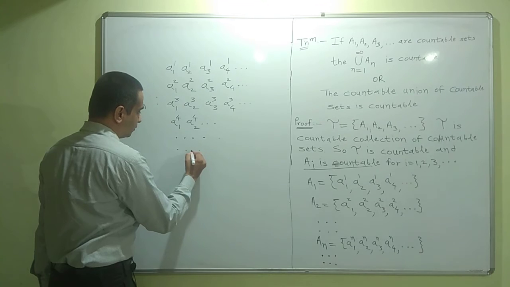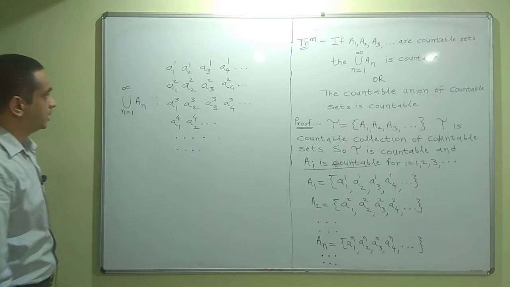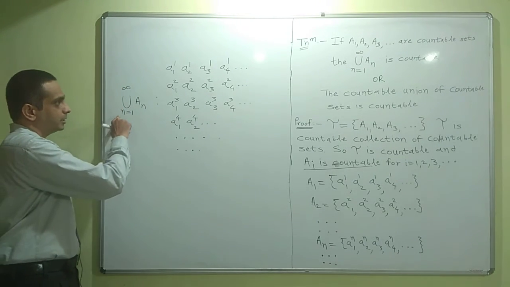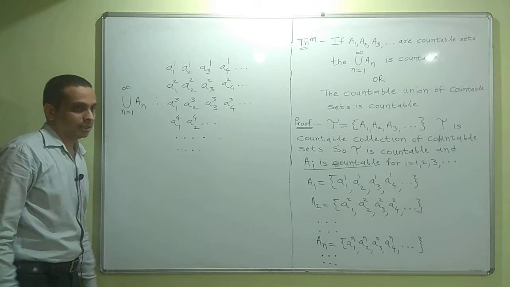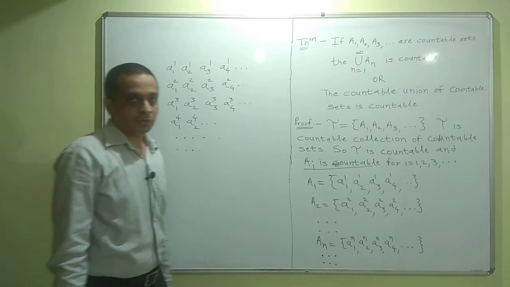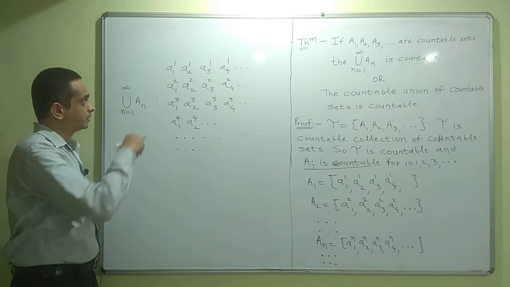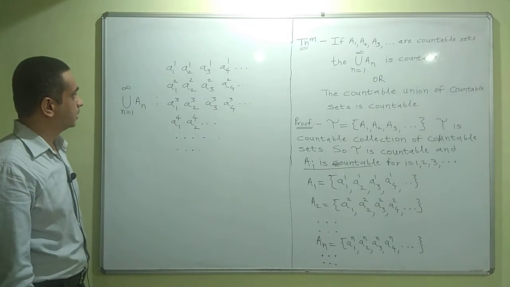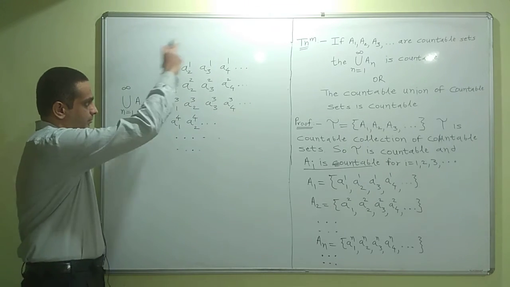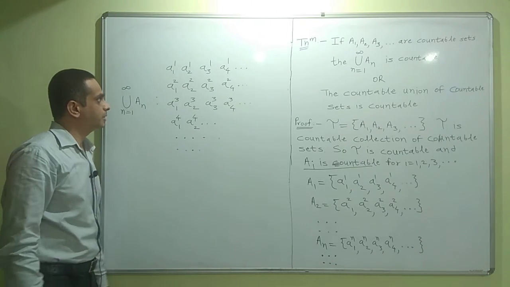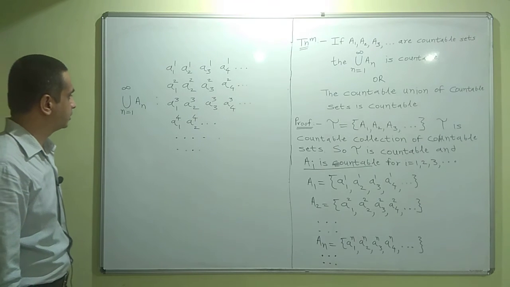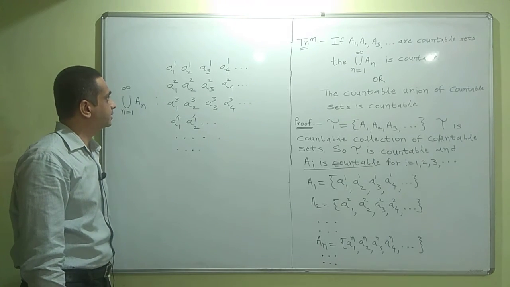So see what we have done here. We have represented the union pictorially. Now we want to count the elements of this union. So we need to develop a way of counting these elements.